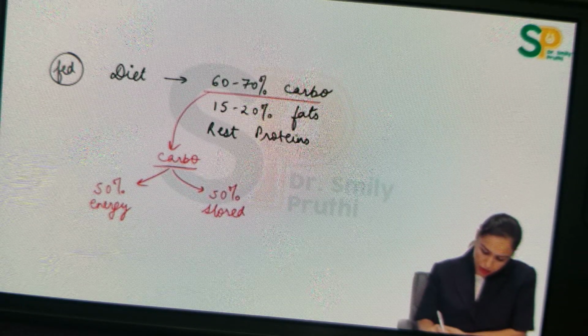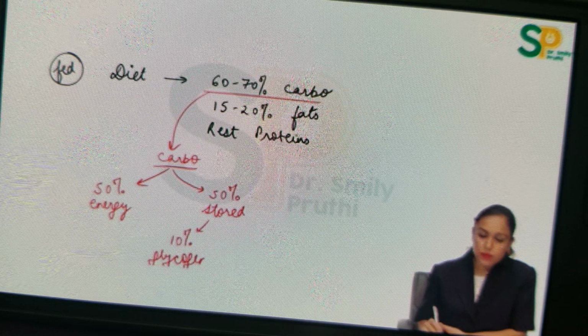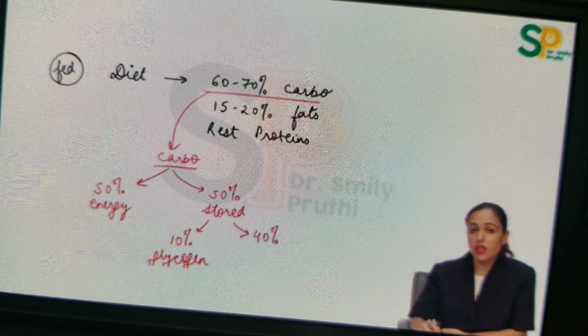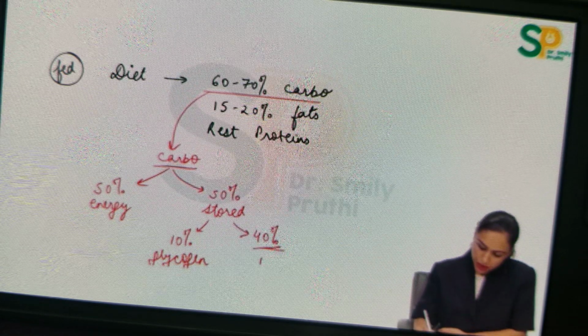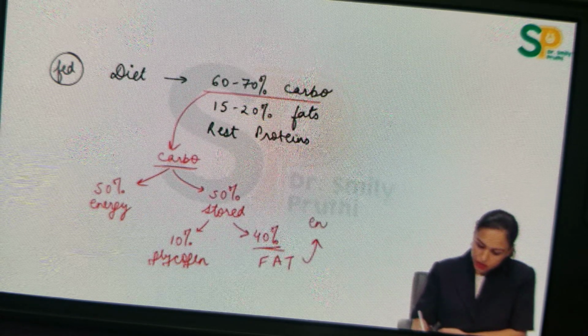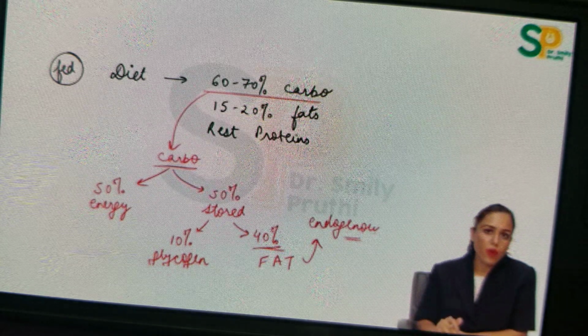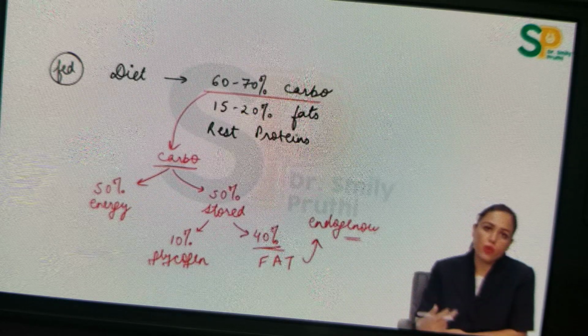future purpose. Out of this 50, 10% is stored in the form of glycogen, which we use in between 2 meals. We use this glycogen to maintain blood glucose levels, but the rest 40% of all the carbohydrates we take, imagine, is converted to fat in the body, and this fat is endogenous fat. How endogenous? In the diet we have taken carbohydrates, right? But this fat is getting formed in the body from carbohydrates. So this fat gets synthesized in the body, known as endogenous fat.